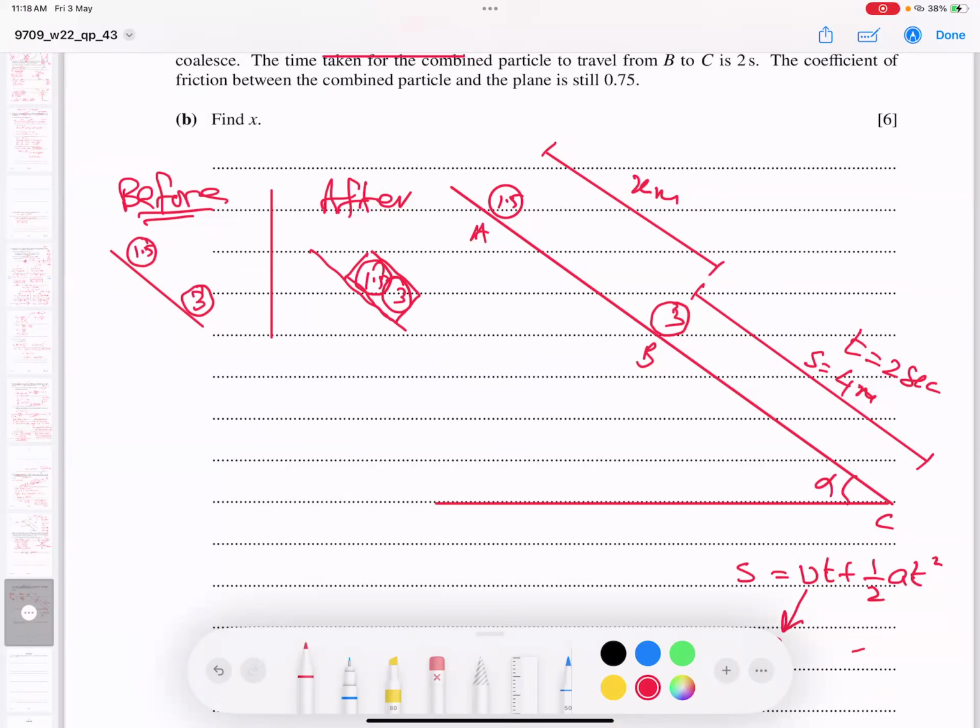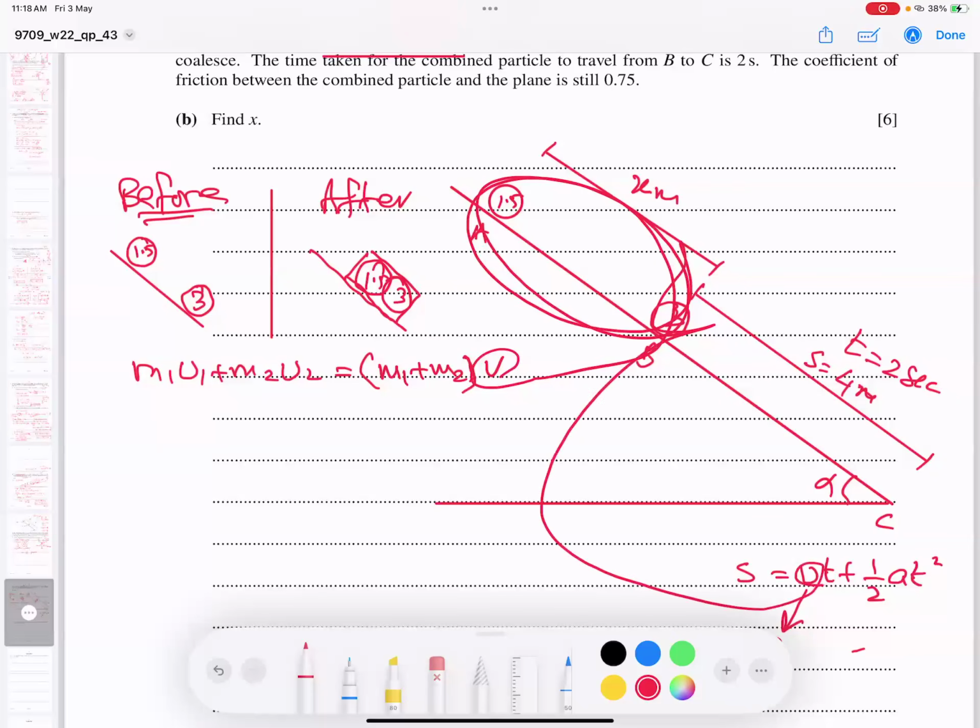What is the basic formula, students? M1 U1 plus M2 U2 equals M1 V1 plus M2 V2. But since they coalesce, the velocity remains the same. So V1 and V2 become a common V, and the formula turns to M1 plus M2 times V. This V is my target. If I get the velocity from here, it will help us to get U.